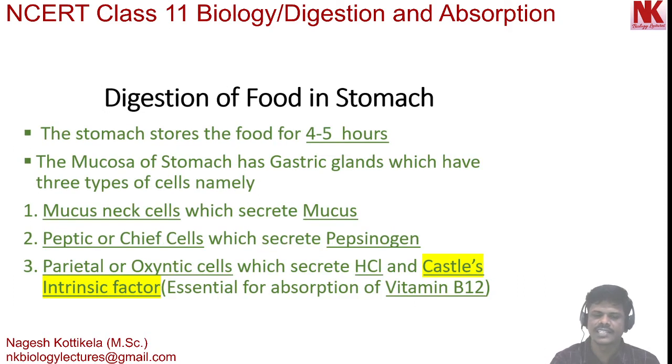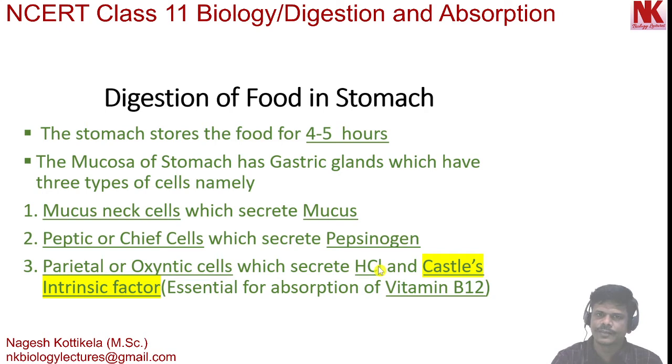Now, moving to the next, digestion of food in stomach. The food that enters into stomach is stored in it for about 4 to 5 hours. The mucosa of stomach has gastric glands. These gastric glands have 3 types of cells, namely mucous neck cells that secrete mucus, peptic or chief cells which secrete pepsinogen, and the third, parietal or oxyntic cells which secrete HCl and Castle's intrinsic factor.